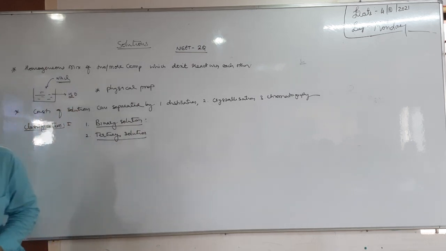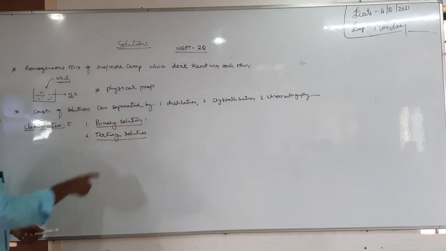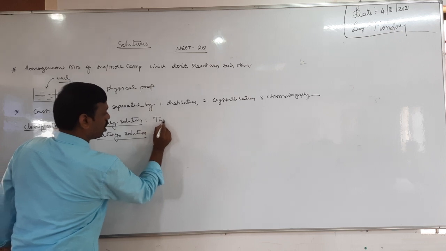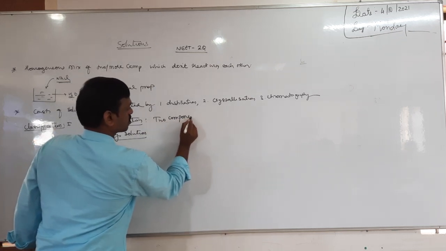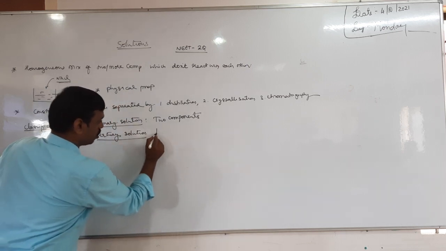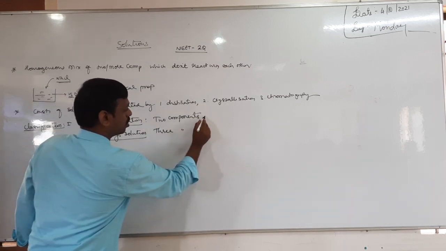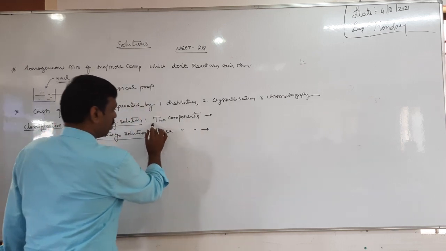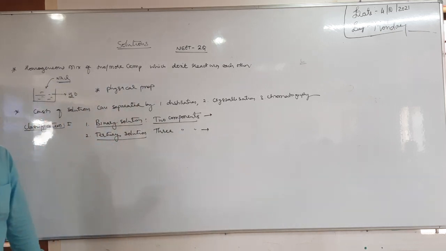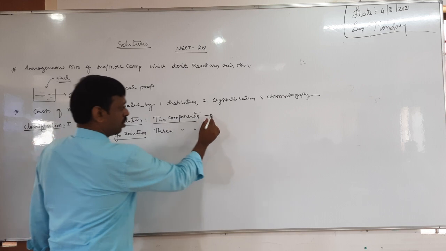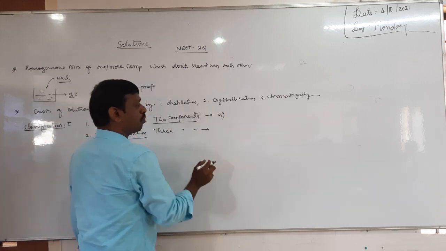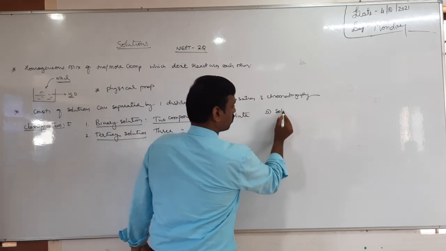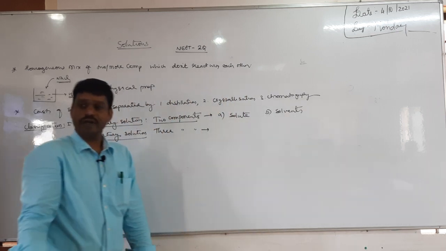So what are the binary solutions? The solution which contains how many components? 2 components. The solution which contains 3 components is a tertiary solution. Therefore the solution which contains only 2 components is called a binary solution. We will study only binary solutions. In a binary solution, there are 2 components, called solute and solvent.